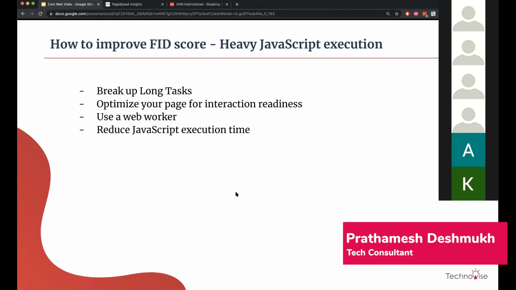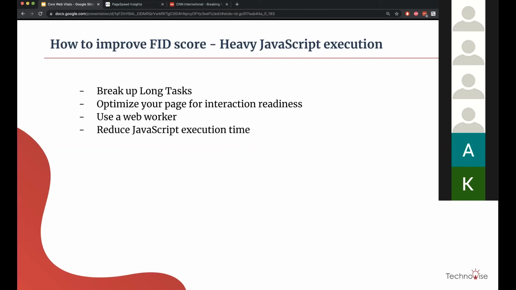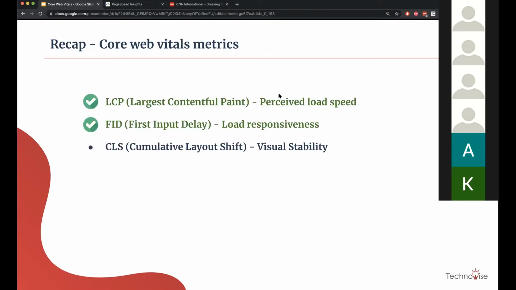Any questions on this? So this will complete two metrics, which are LCP and FID. Any questions on both of these so that we can go ahead with CLS?